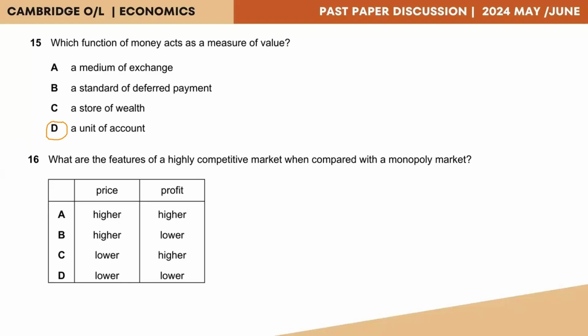And then when it comes to profits, in comparison to a monopoly, the profits are also low because in a monopoly, one firm controls the market and they can charge high prices and enjoy the entire profit. But in a perfectly competitive situation, there is a large number of small firms. So therefore, they have normal profits and hence very little profits. So the answer to this question would be low levels of prices and low levels of profit. Hence the answer would be D.